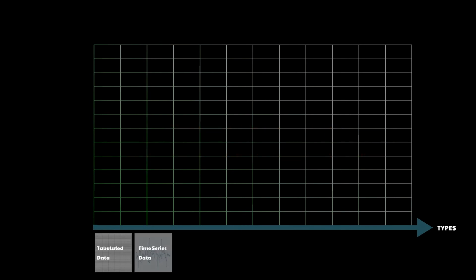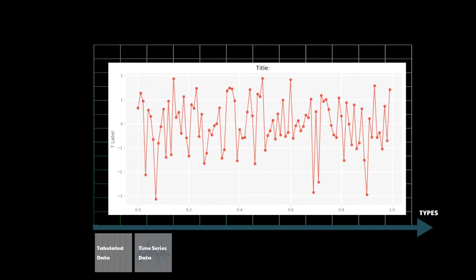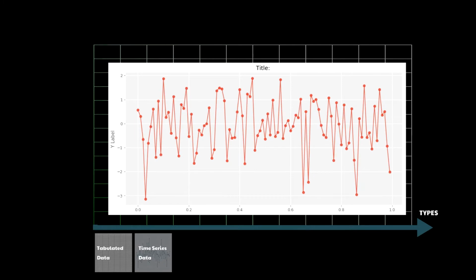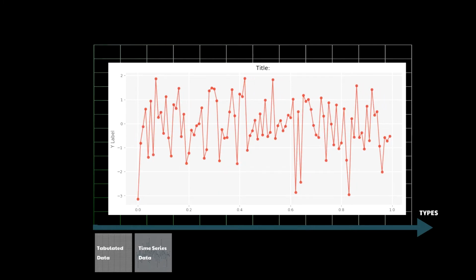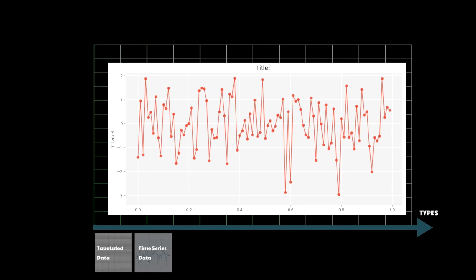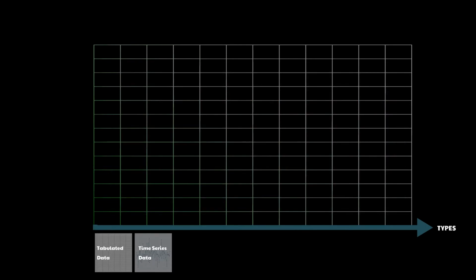Number 2. Time series data. The next form of data is similar to tabular data, but it has a static dimension or column, which in our case is time. The rest of the columns are features that are observed with respect to time. The next form of data is GIS data.